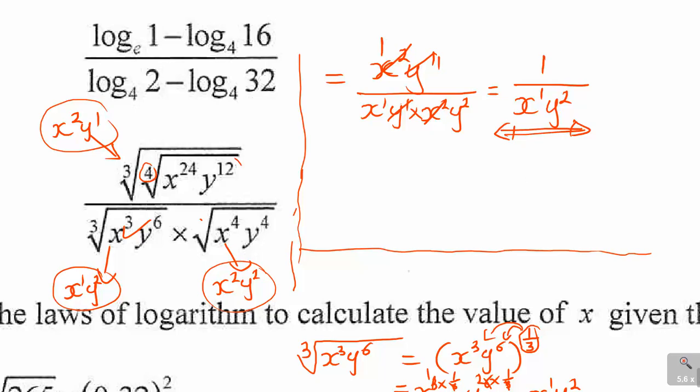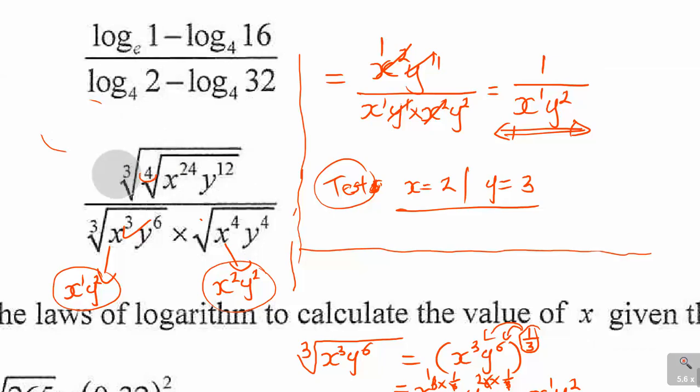Alright, so you can quickly test your solutions just to check if ever you were doing the right thing. So what you do, as I always say, for testing purpose, choose any value of x and y. For example, say x is equal to 2 and say y is equal to 3. You can just choose any value, and then you input it in the first expression, and then you input it also, you substitute in the first one, you substitute in the last one.